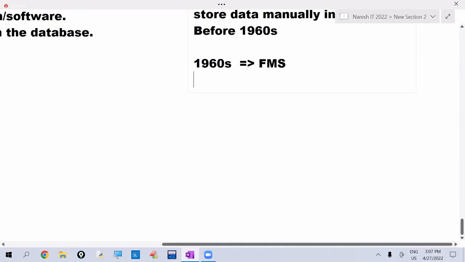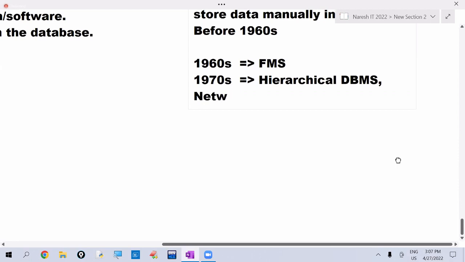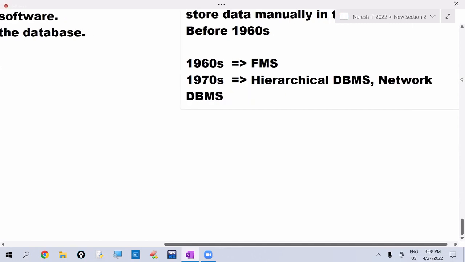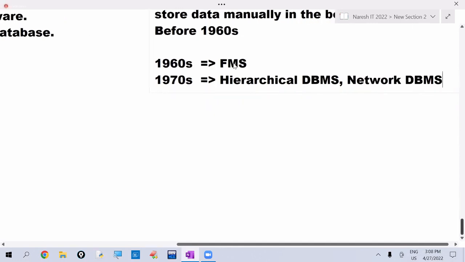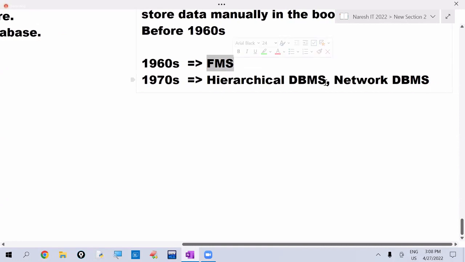So that's why in the 1970s, two database management systems came: the hierarchical database management system and the network database management system. But these are also not successful software. We were getting so many problems in these as well. So the file management system, hierarchical DBMS, and network DBMS, these three are the unsuccessful software.